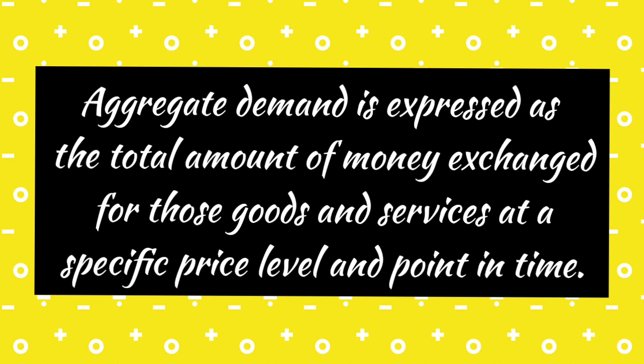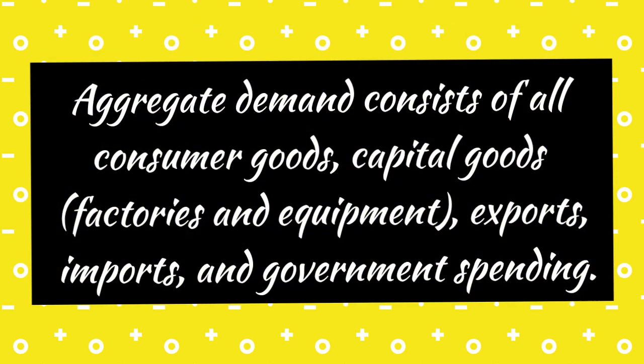Aggregate demand basically consists of all consumer goods, capital goods, factor equipments, exports, imports, and government spending. Now, what are the main components of aggregate demand? The main components of aggregate demand are: number one, private consumption demand, or C. It is the demand for all goods and services of the household of a country during a particular year.